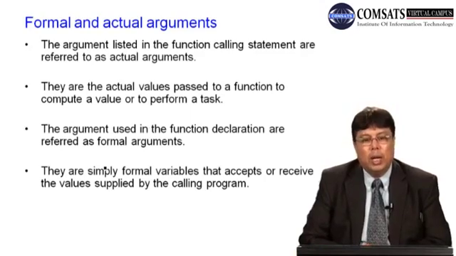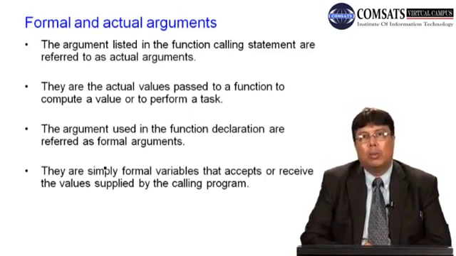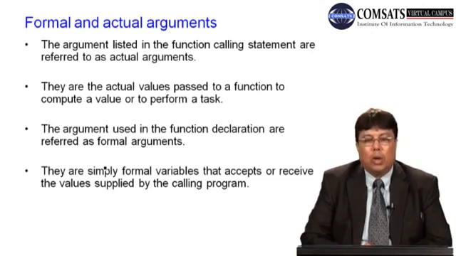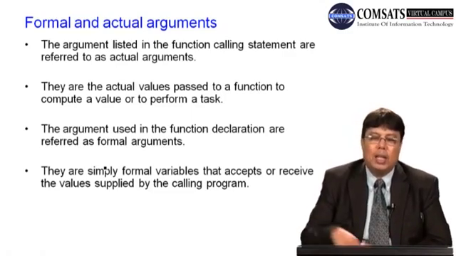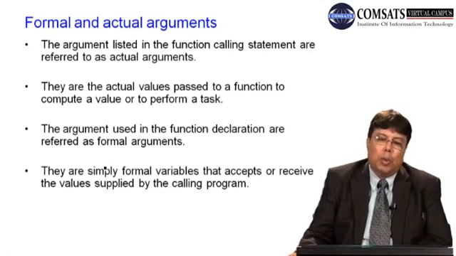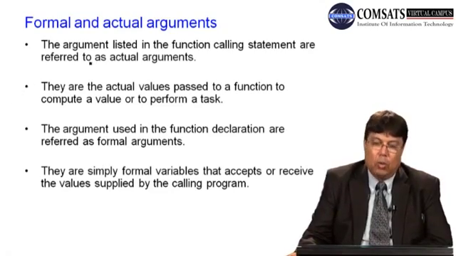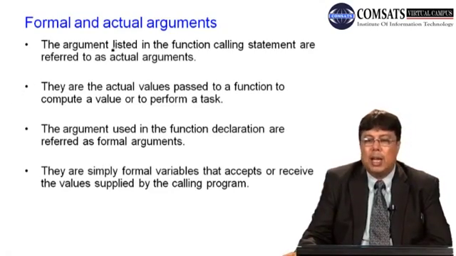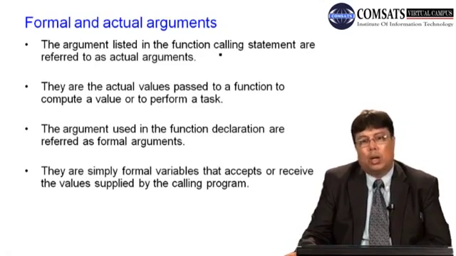Now let's talk about the arguments, actual arguments, or automatic or local arguments. The arguments listed in the function calling statement are referred to as actual arguments. जो प्रोग्राम कॉल कर रहा है फंक्शन को, उसमें जो आर्गुमेंट्स हैं, those are called the actual arguments.